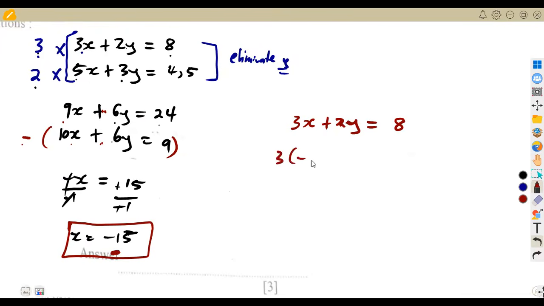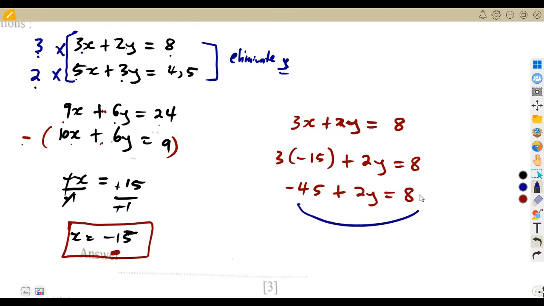So that's 3 times -15 plus 2y, which is equal to 8. All right. So if you multiply 3 and -15, that will be a -45. So -45 plus 2y is equal to 8.